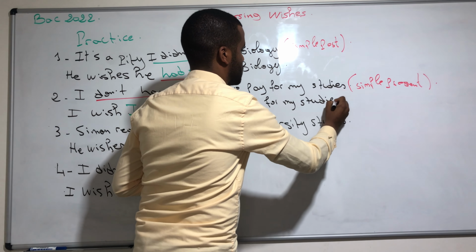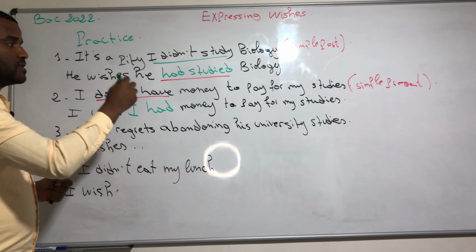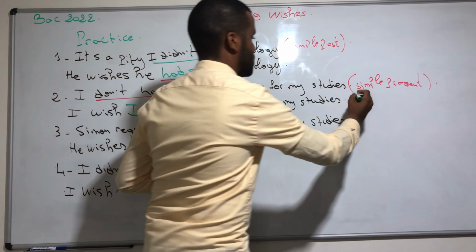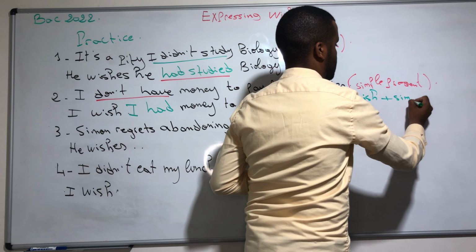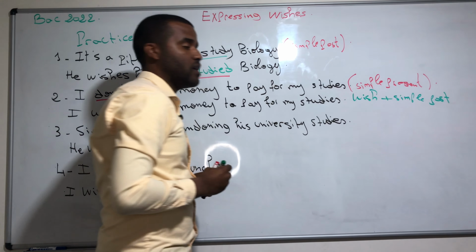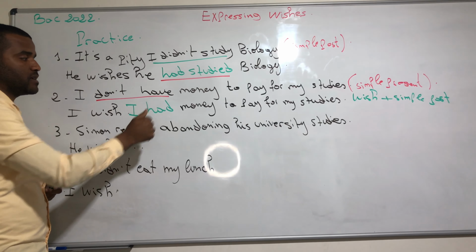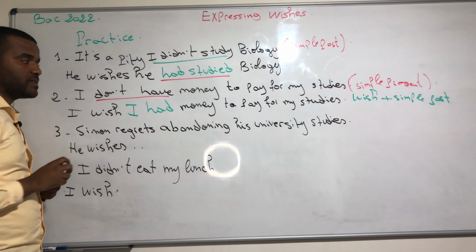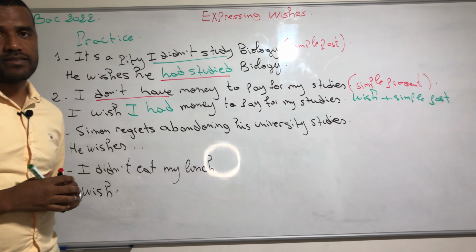Since it's a present wish, we are going to use wish plus the simple past. The thing that we did here, I wish I had money, is we conjugated the verb have in the simple past. I wish I had money to pay for my studies.